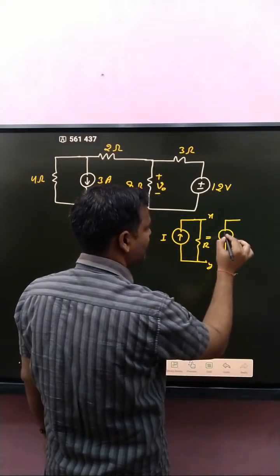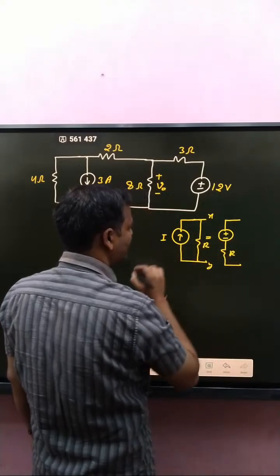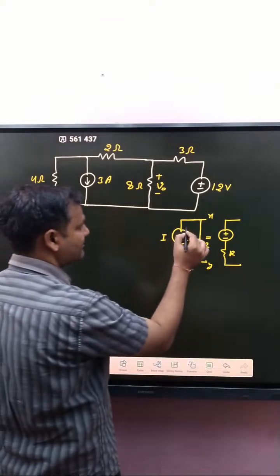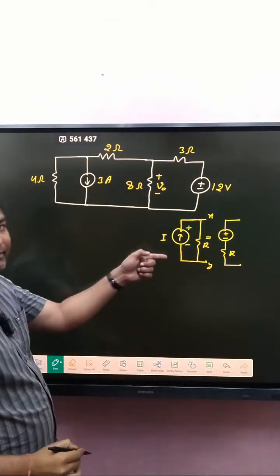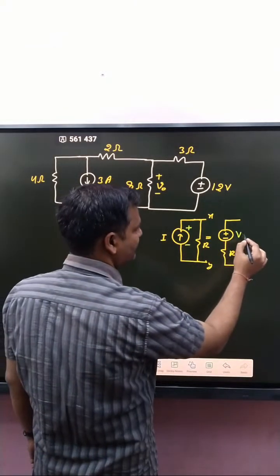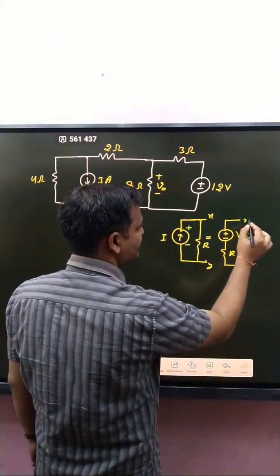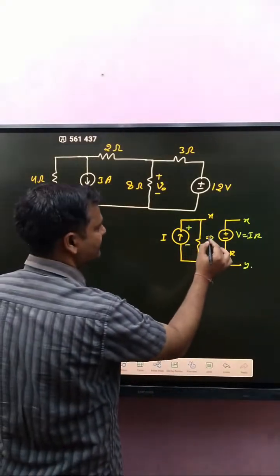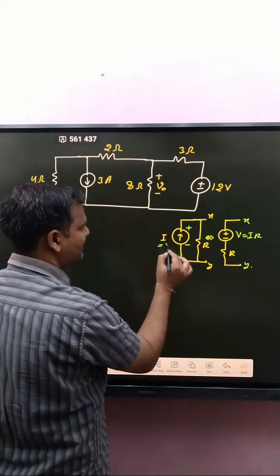Polarity is decided by the current direction: current always leaves from the positive terminal. So V is equal to I into R, with X and Y terminals. Vice versa, I is also written as V by R.